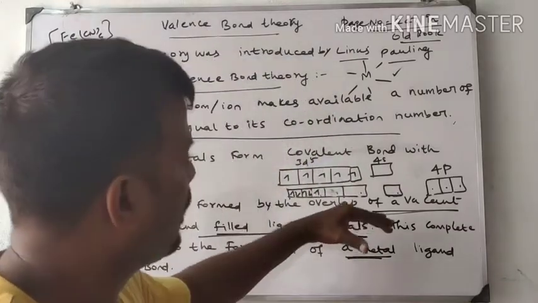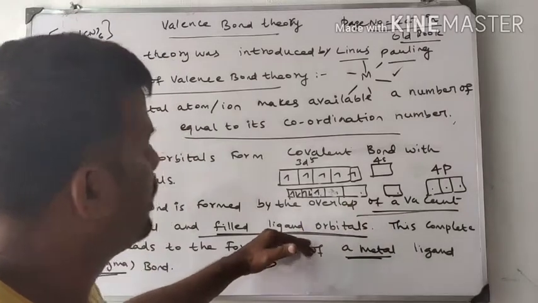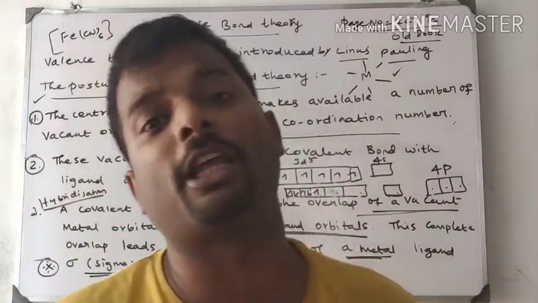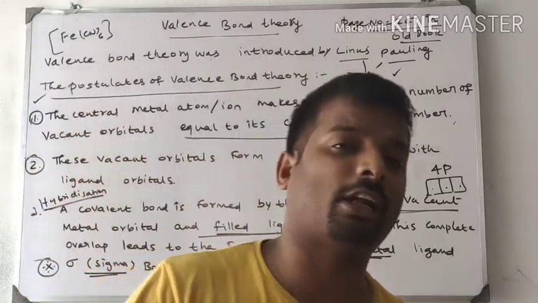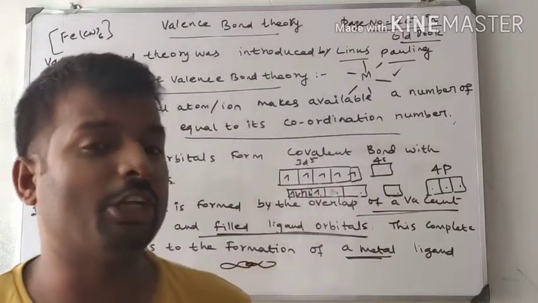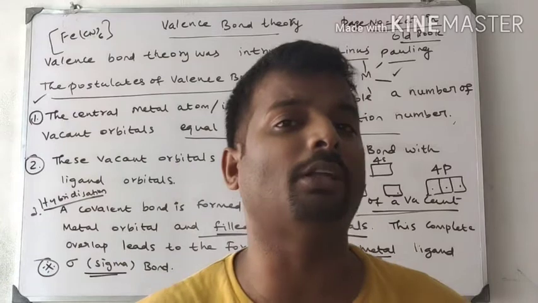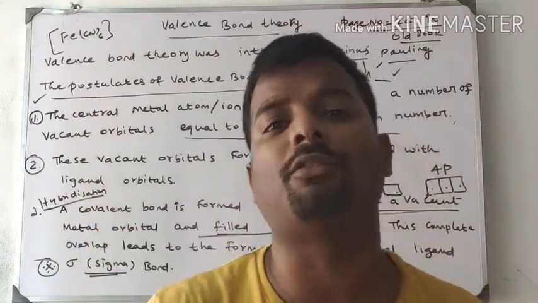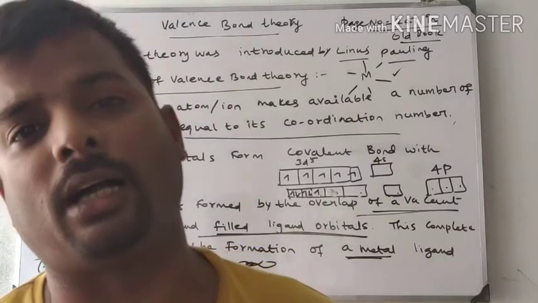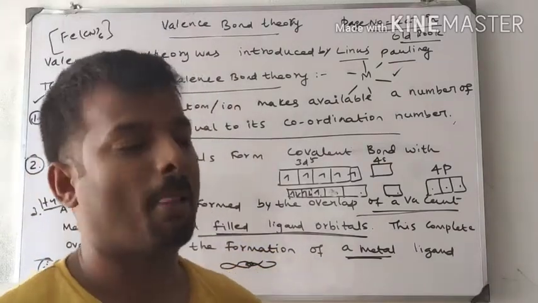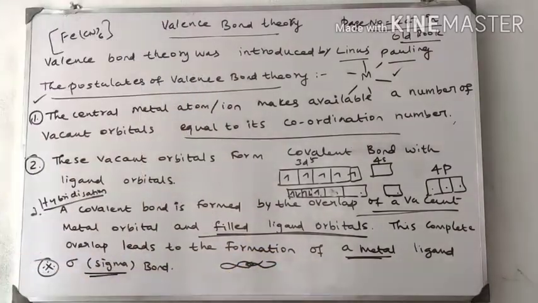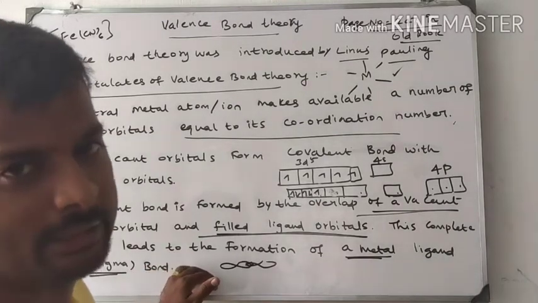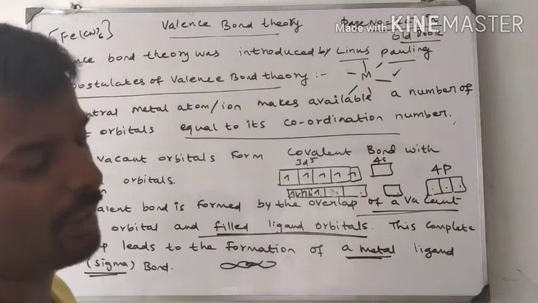If the metal orbital energy is less and the ligand orbital energy is more, it undergoes hybridization, forming a new set of almost equal energy orbitals called hybrid orbitals. In these hybrid orbitals they form sigma bonds. This is given in the chemical bonding lesson, 11th standard.